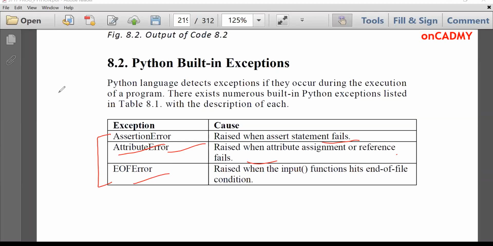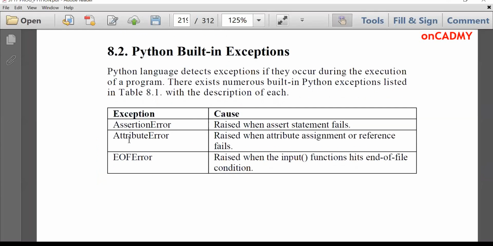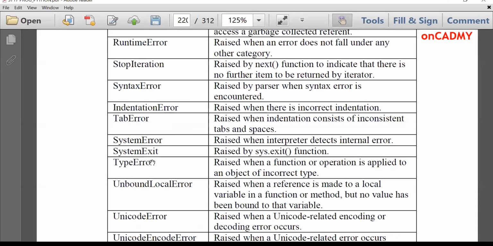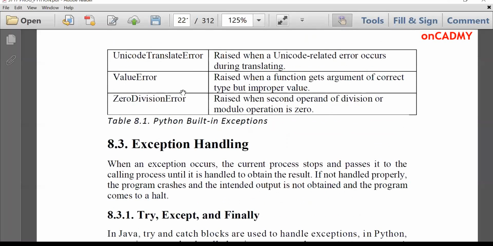So there are numerous built-in exceptions, like zero division error, which we have studied over here. This is also a built-in exception. All of these are built-in exceptions. Floating point error, generator exit, import error. There are numerous kinds of errors. You can see their description in this table. So all of them are built-in. See, the last one is zero division error.